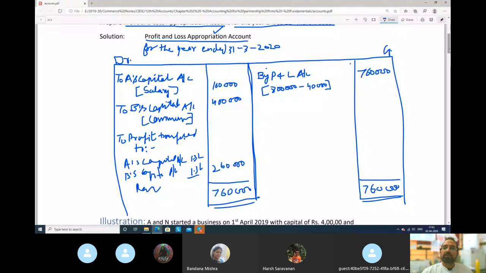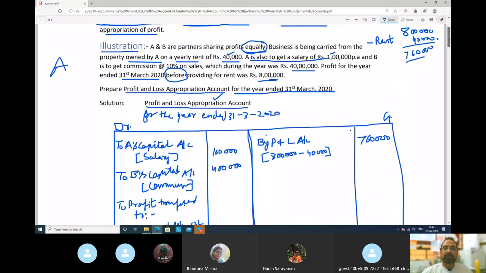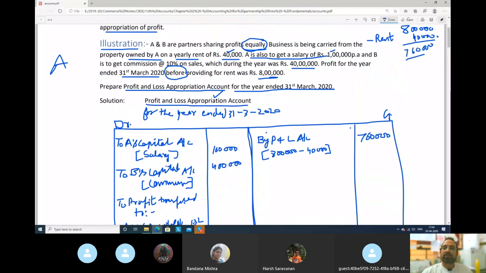Okay. Now, in this illustration, what we try to understand? We try to understand in this question. I'll explain once again. Then we'll go to next illustration. This question is very simple. In this question, A and B are partners. A and B are partners. What happened? They made a profit of 8 lakhs.